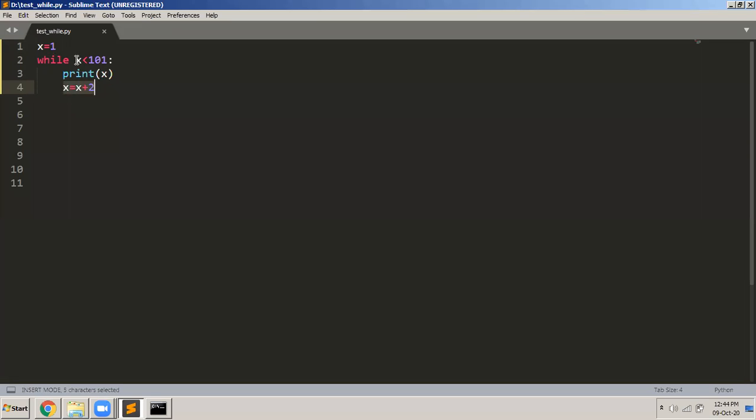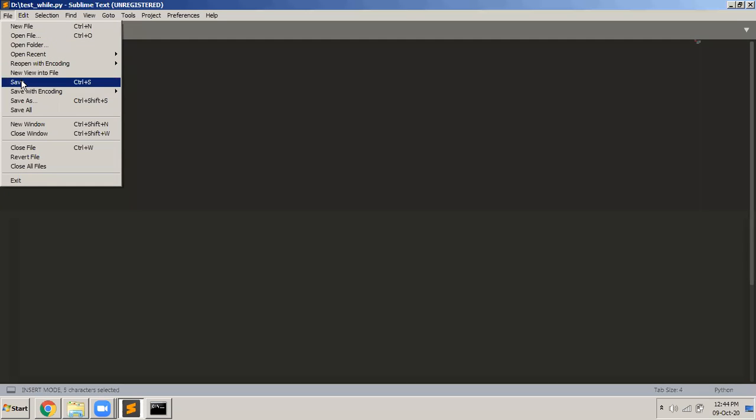It goes back and checks, x is still less than 101. It displays the value of x, 3, then increments by 2. So now it becomes 3 plus 2, 5. x becomes 5 and so on. Let us save this program and execute this.